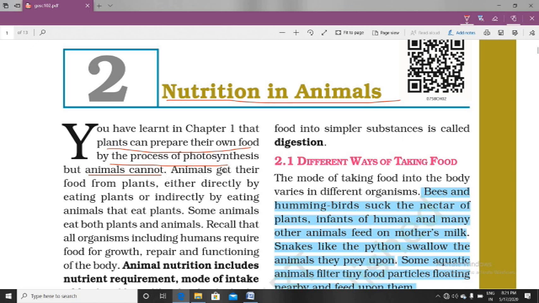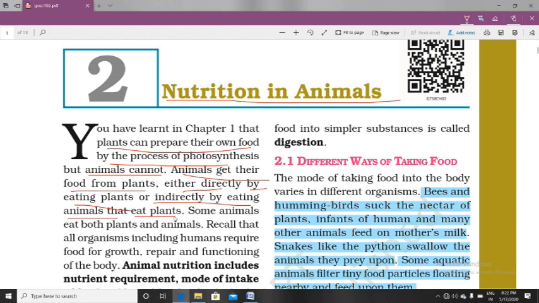Plants can synthesize their food, but animals don't have chlorophyll and don't have the ability to do photosynthesis. So where do animals get their food from? They get their food from plants, either directly by eating plants or indirectly by eating other animals that eat plants.